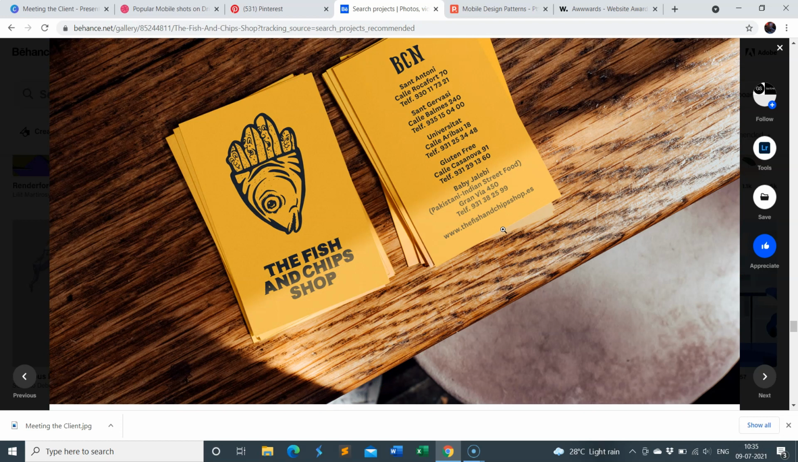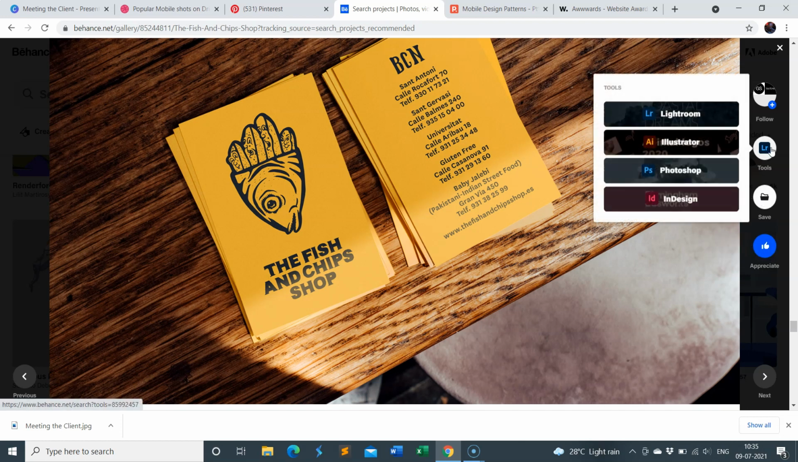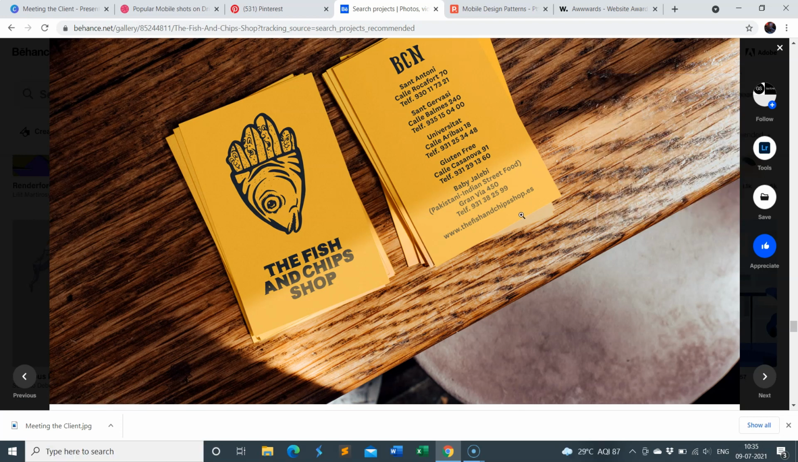If you appreciate someone's design, you can just hit this button, which says appreciate. You can also save this, and also since Behance is from Adobe, you can export this design across the different Adobe platforms like Lightroom, Illustrator, Photoshop, InDesign. You can directly export this creative through all the different Adobe applications, and then you can make your necessary changes. So it's a very important feature for those who know how to use Adobe applications, right? You can use InDesign, you can use Photoshop and all that.